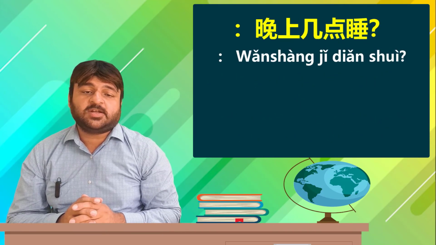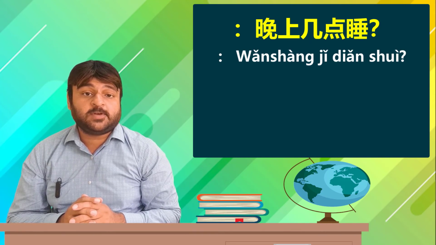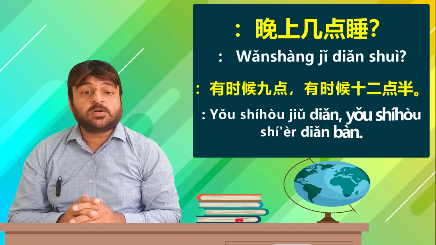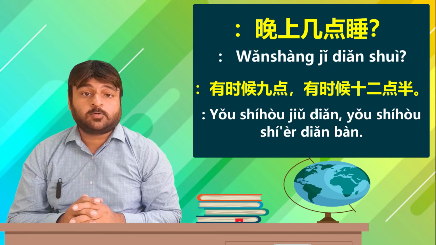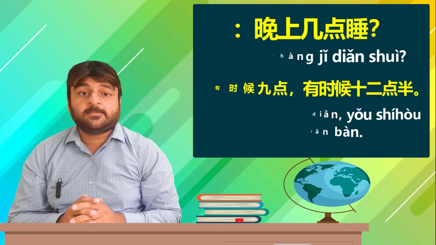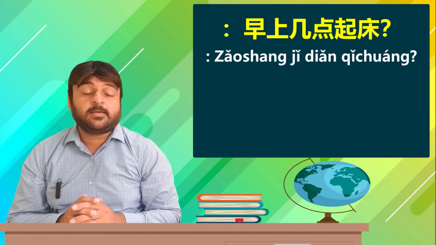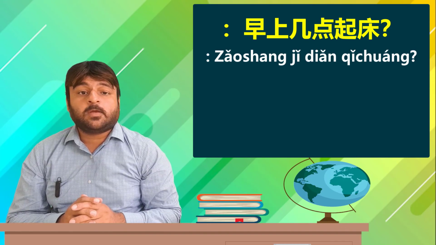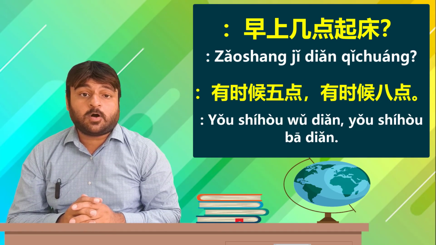晚上几点睡？晚上, the doctor asks, in the evening or at night, what time do you sleep? The student replies, 有时候9点, at times 9 o'clock. 有时候12点半, at times 12:30. The doctor asks about the sleep. At what times does the student sleep? The student says, at times I sleep at 9. At times I sleep at 12:30. The doctor says, 早上几点起床？In the morning, at what time do you get up? 有时候5点, at times 5 o'clock. 有时候8点, at times 8 o'clock.